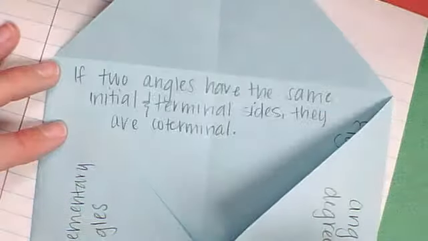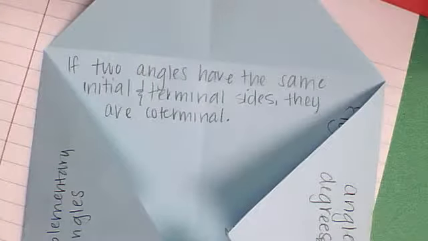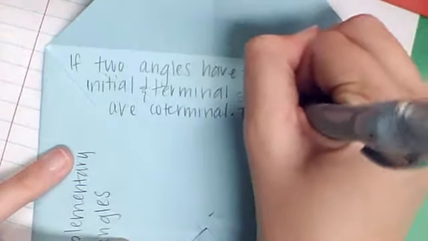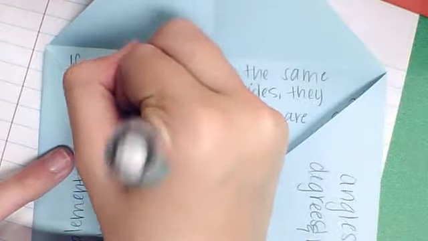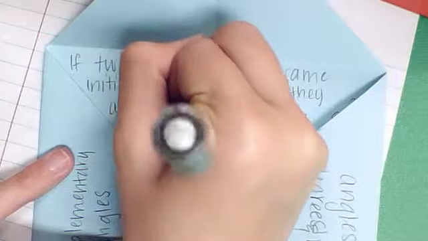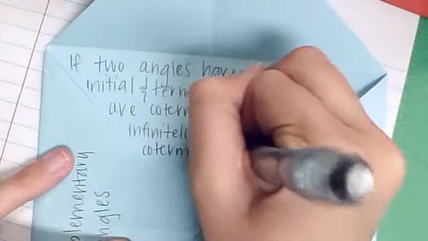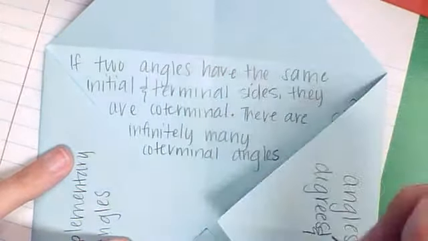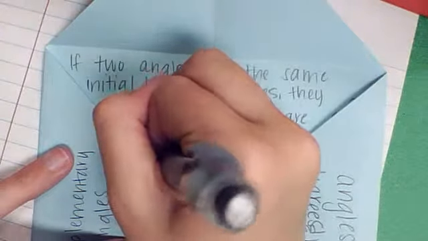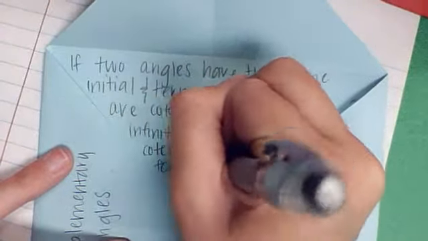Okay, so that's the definition for coterminal, that they have the same initial and terminal sides. Also, there are infinitely many coterminal angles for any given angle.